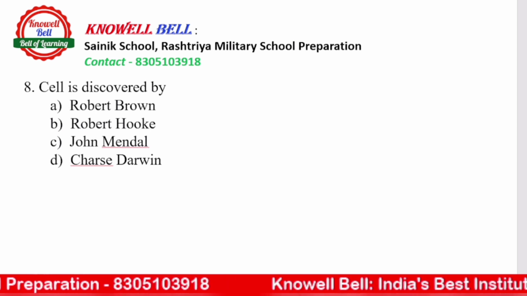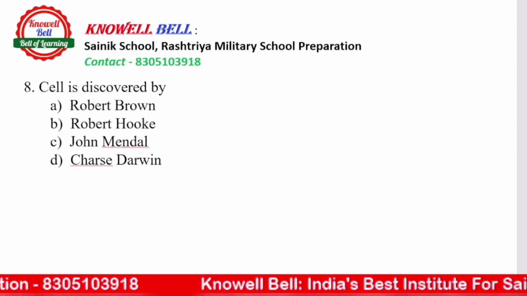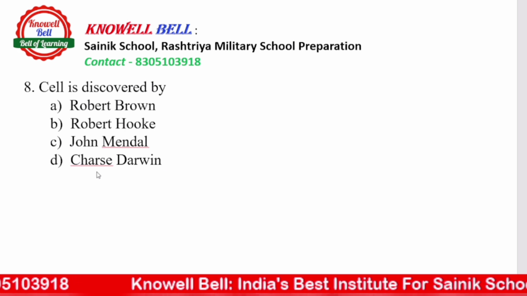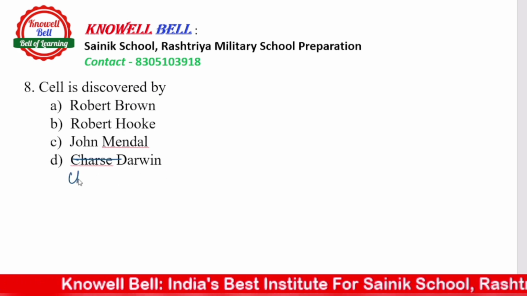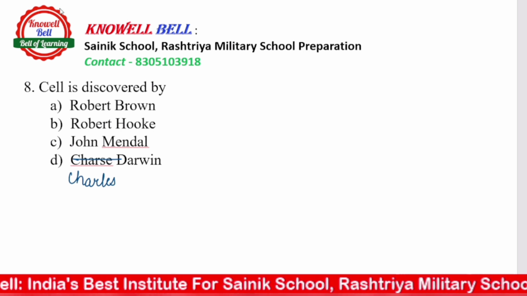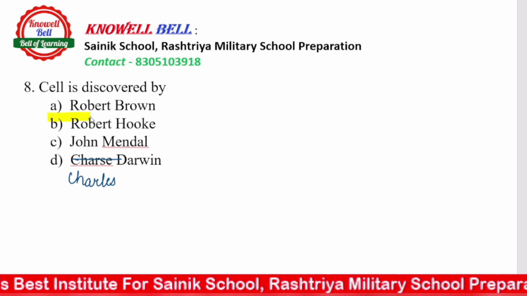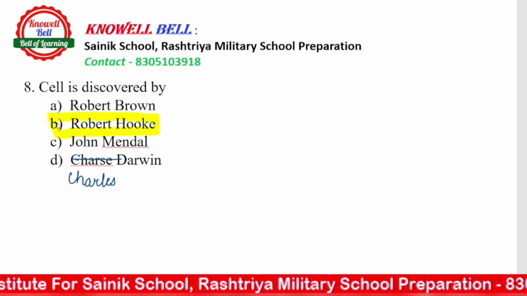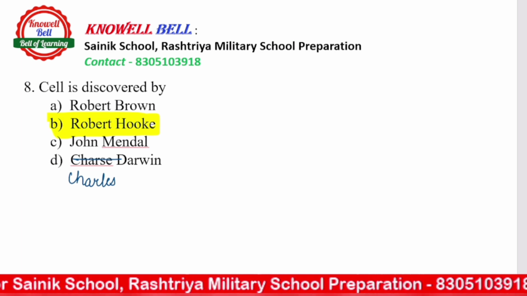Question number 8. Cell was discovered by Robert Brown, Robert Hooke, John Mendel, or Charles Darwin. The spelling is incorrect here; it would be Charles Darwin. So, who discovered the cell? A very famous question. Cell was discovered by Robert Hooke. Almost every one of us has studied this, that cell was discovered by Robert Hooke.